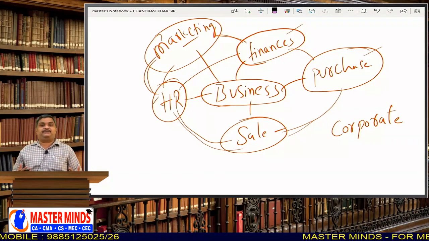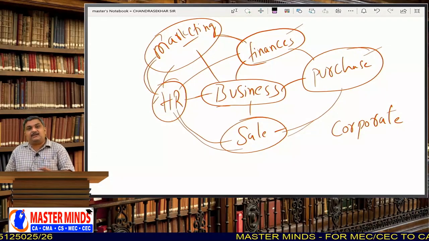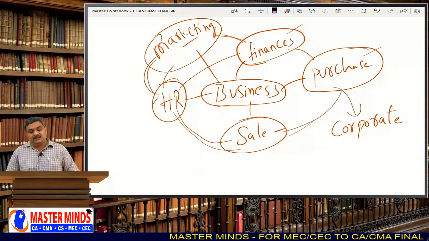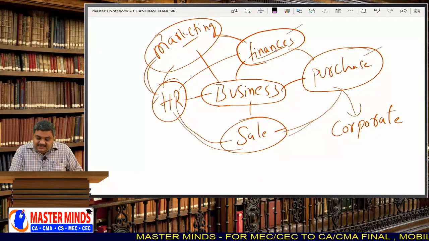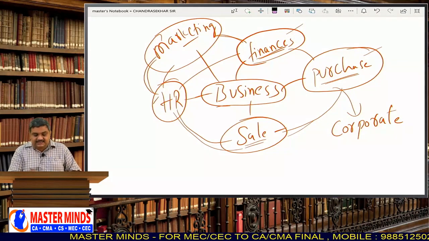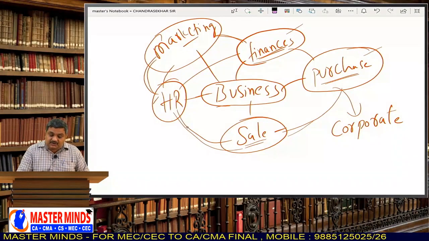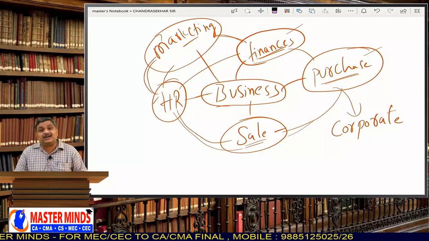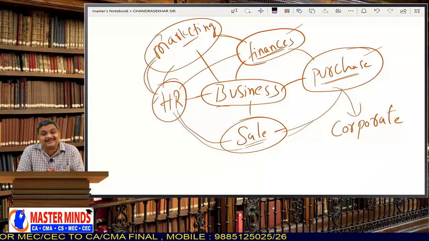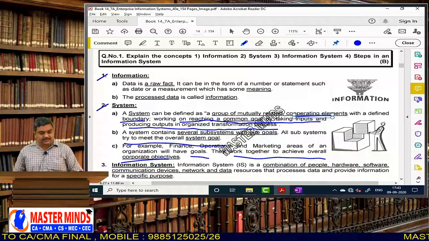The company has an objective, and in order to achieve that objective, all these departments, all these functions should work. That means finance is itself a subsystem, purchase is itself a subsystem, sales is itself a subsystem, and all these subsystems of business should not work independently. They have to work in an interdependent manner in order to achieve the goal of the business. That is the most important thing.